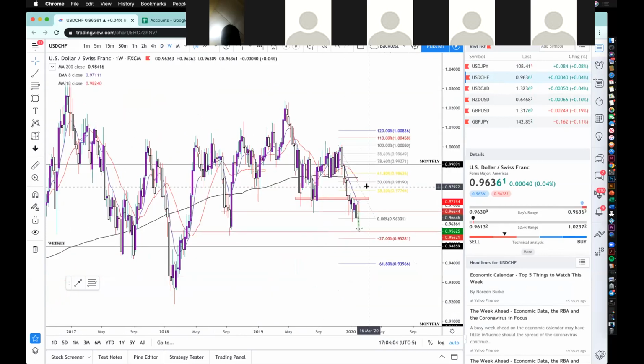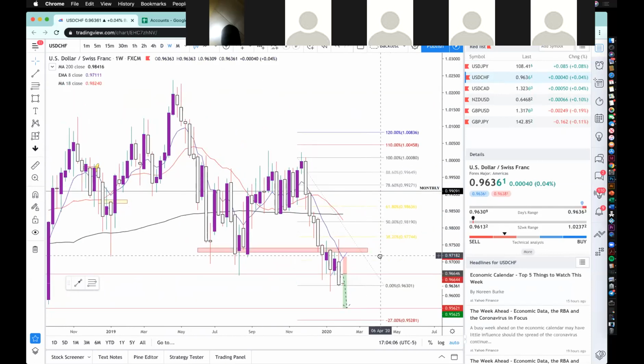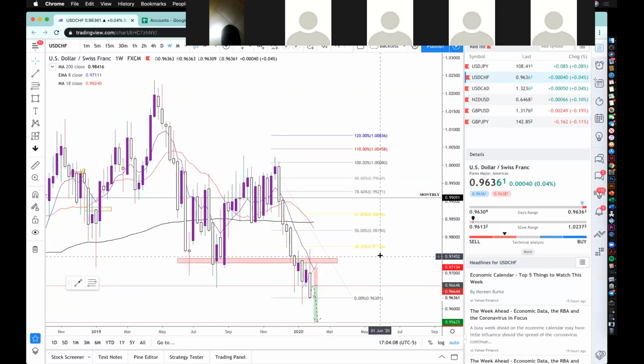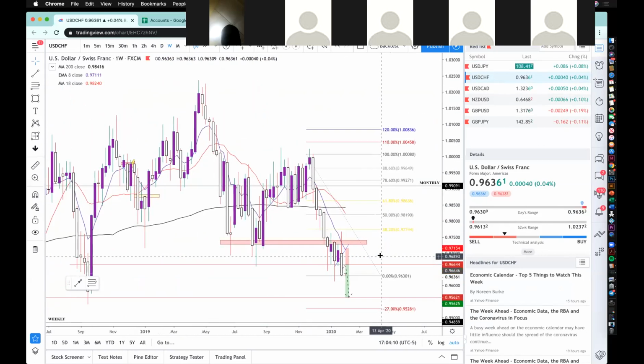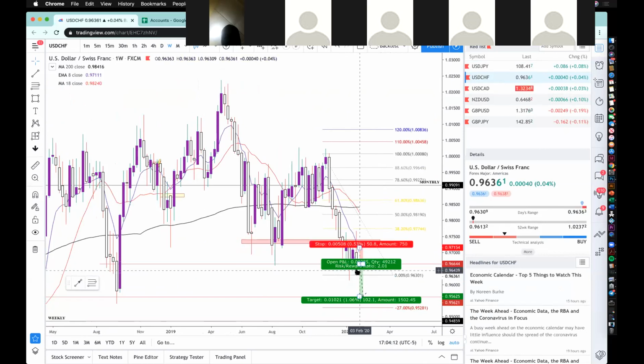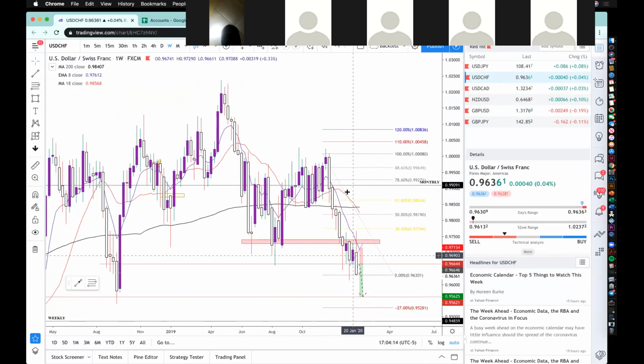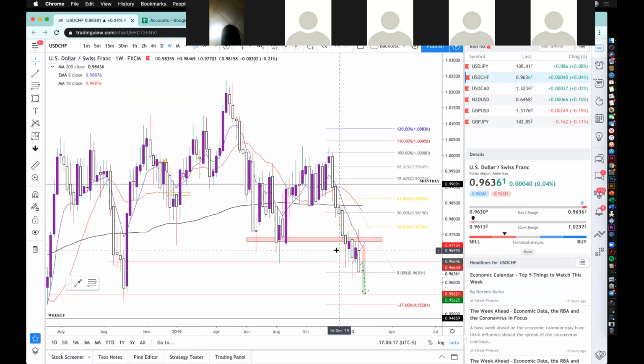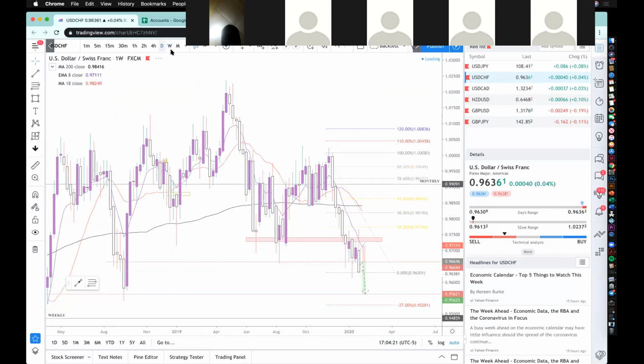USEF, I just put together a little bit of a trade idea, coming in from the weekly and then working our way down. On the weekly, we're just at this low. We're below the moving averages. Obviously, we're pretty bearish. We started to consolidate up in this area at that low.